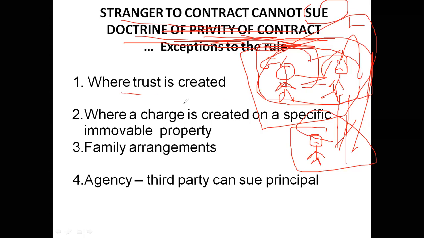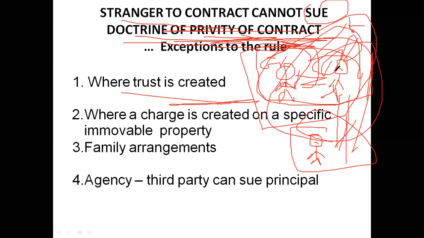Suppose a trust is created. See, this person has given 1 crore rupees to this person and thereby established a trust. He is the chairman of the trust. Out of this 1 crore rupees, every year 1 lakh rupees should be paid to a person who has outstanding achievement in the field of, let us take for example, economics.